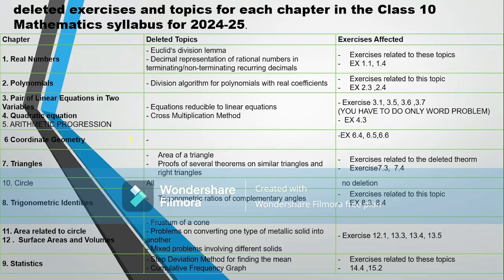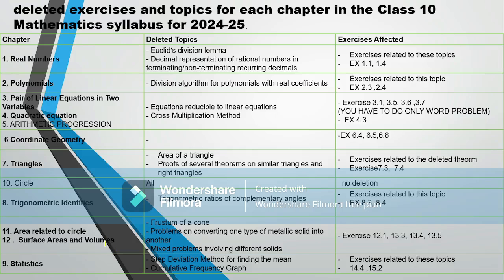Then the coordinate geometry, exercises 6.4, 6.5 and 6.6 are deleted. And next is triangles. The exercises related to the theorems are deleted, that is exercise 7.3 and 7.4. Circles, all the part of the circle is coming in your exam, no deletion is there. In trigonometry, trigonometric ratios of complementary angles are deleted. So the exercises related to that, 8.3 and 8.4, are deleted.